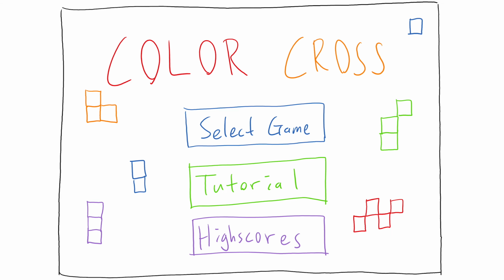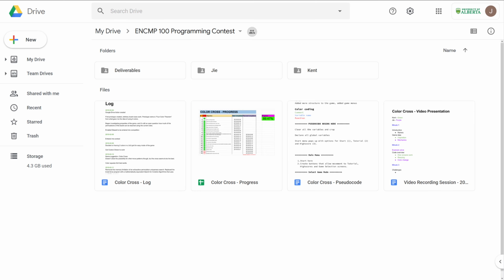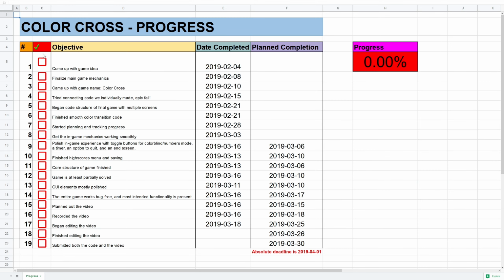After learning the basics, we realized the potential of UI control. We wanted to be able to have multiple screens and move between them, so we had to come up with an original way to structure our code. After a ton of trial and error, we figured out a robust way to have multiple screens, and the game really came together. All of our code is original as a result. We use a shared folder on Google Drive to collaborate, and we use a Google spreadsheet to track our progress, and just tick the boxes as we went along.